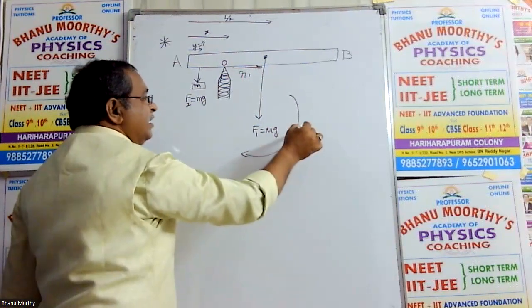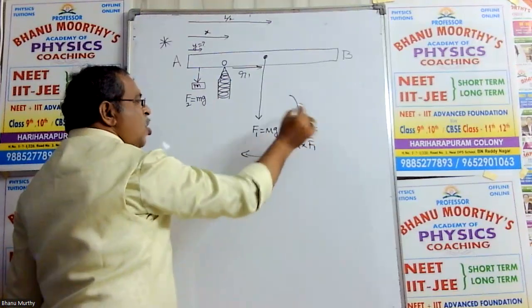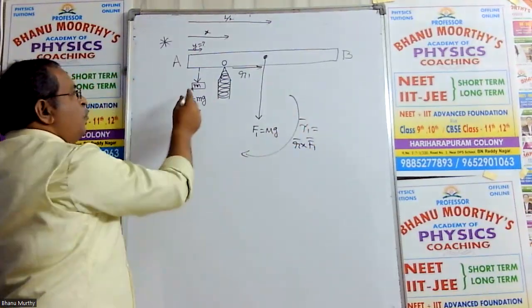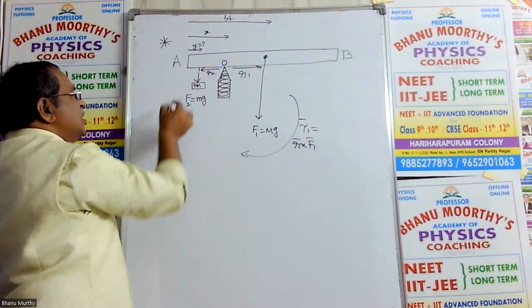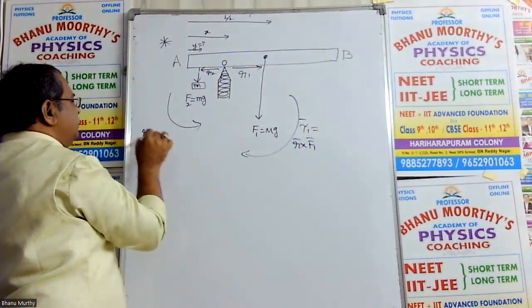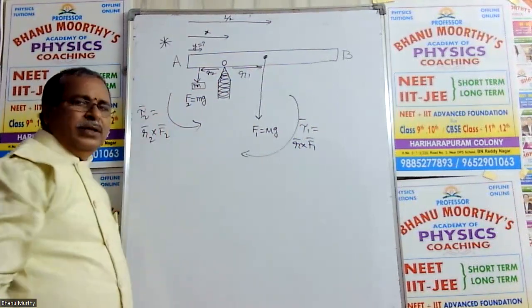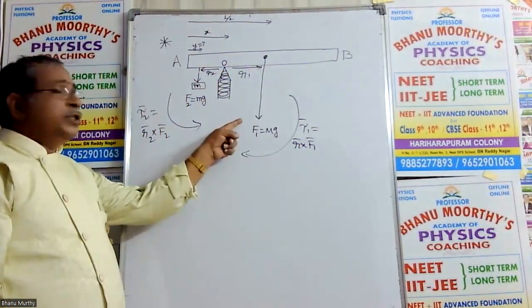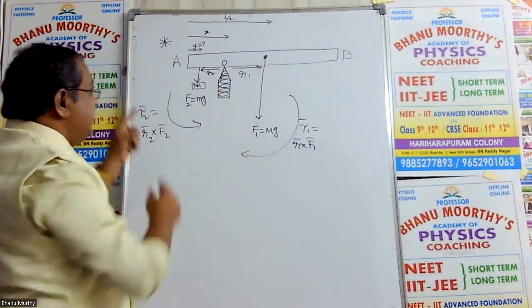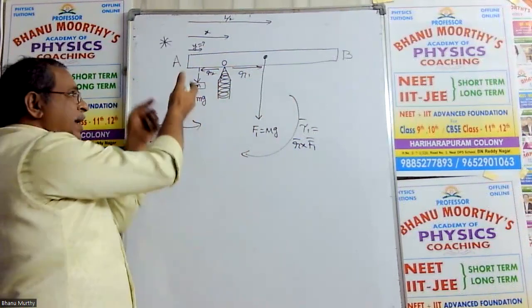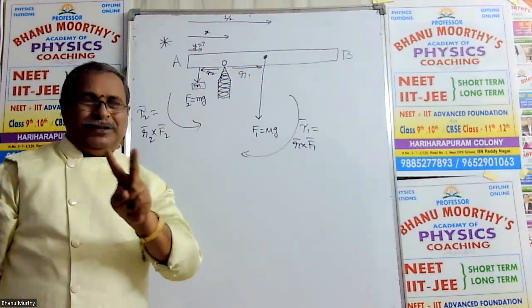So clockwise torque, tau 1. Another force F2 and position R2 from O, that is R2. So R2 cross F2. This torque represents tau 2. So two torques are acting here. This force tries to tilt the rod in clockwise orientation, and this force tries to tilt the rod in anti-clockwise direction. So there exist two torques, two moments of forces.